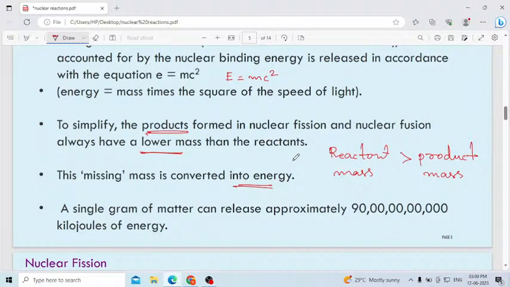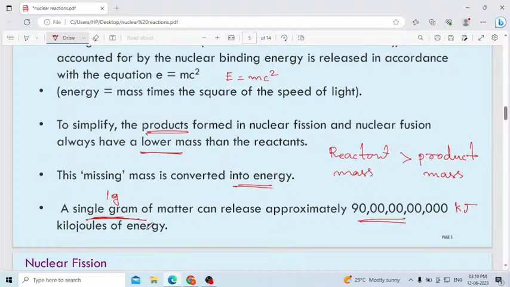You can give this point as an answer, because the mass of the reactant will be more than the mass of the product. Otherwise, whatever product you get, the mass of the product is less than the mass of the reactant. Both ways you can see it. Then that missing mass is converted into energy. A single gram of matter can release approximately this much energy in kilojoules. 1 gram of any matter you consider will release this much kilojoules of energy.